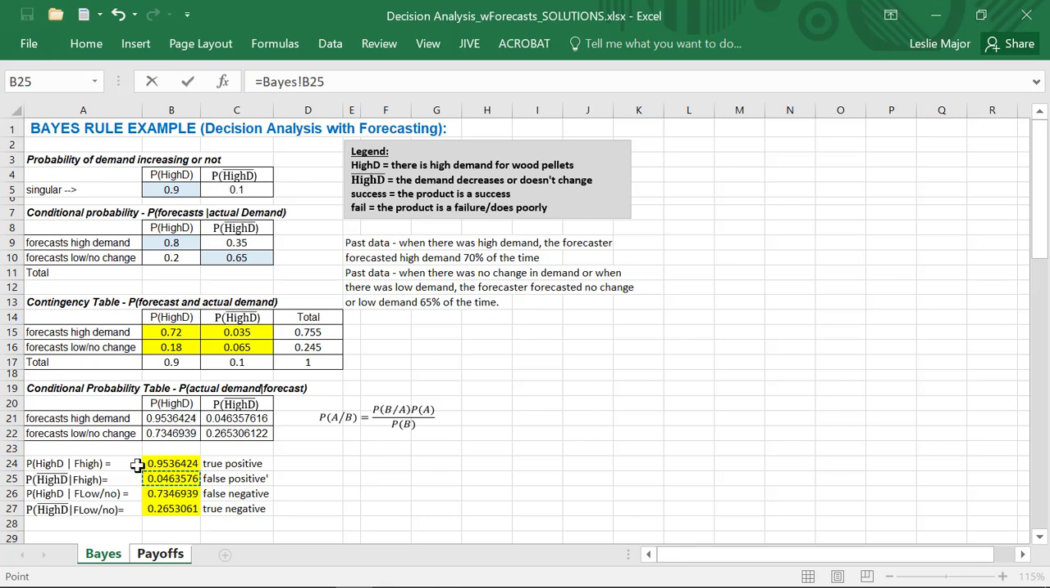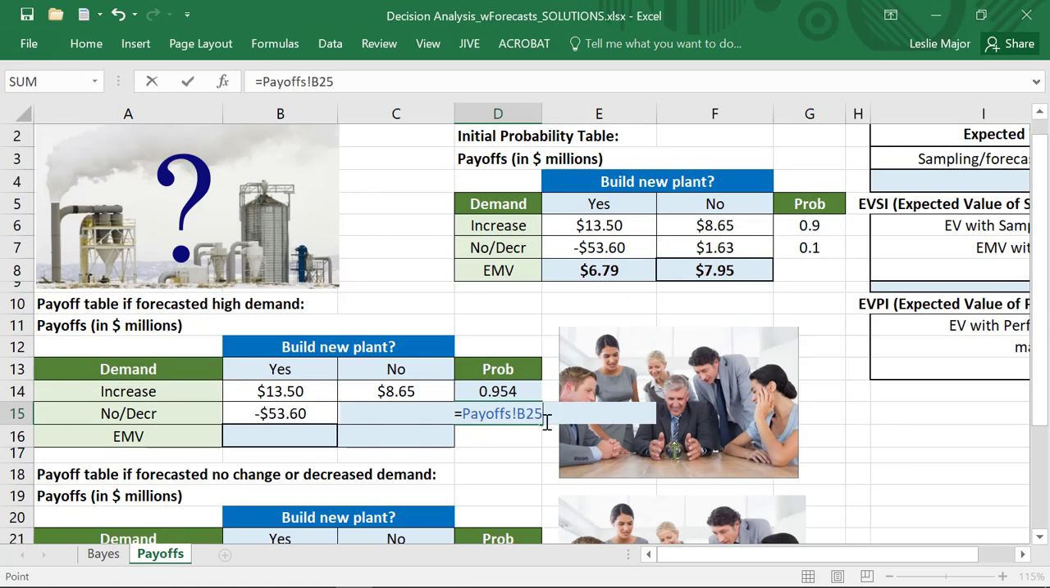So remember, in our case, we're talking about the forecaster forecasting high demand. So we're in this row right here. The forecaster forecasting high demand. Is there actual high demand? Yes, 95% of the time. Is there not high demand? Yes, but only 4.6% of the time. That is where these probabilities come from. Just grab it this way too. Beautiful. So there they are.